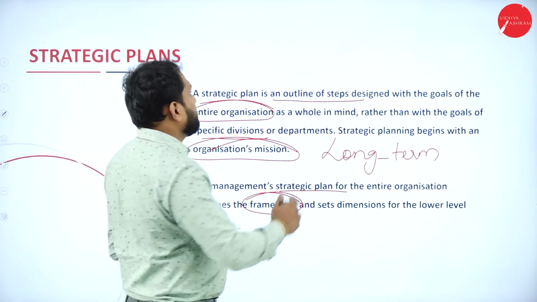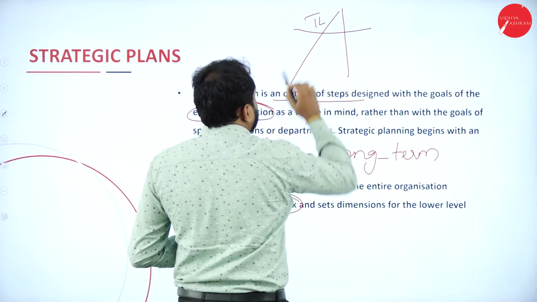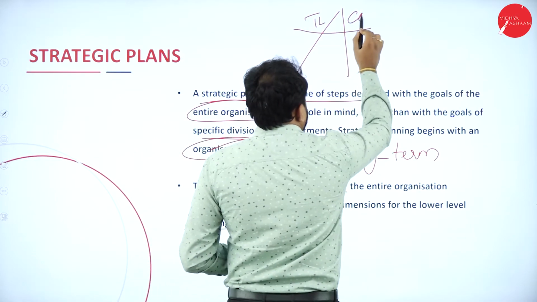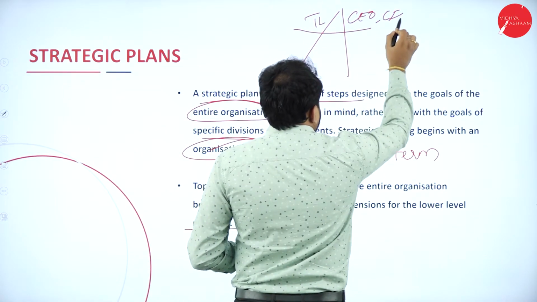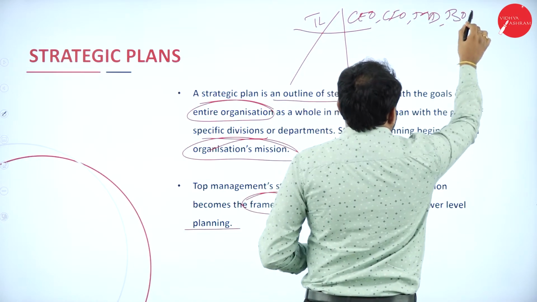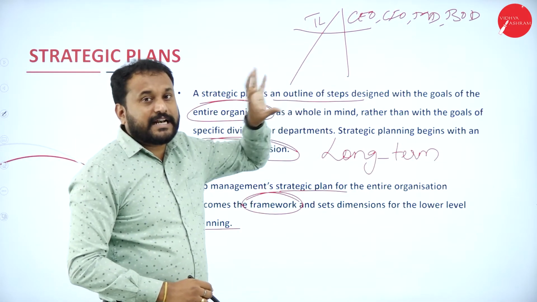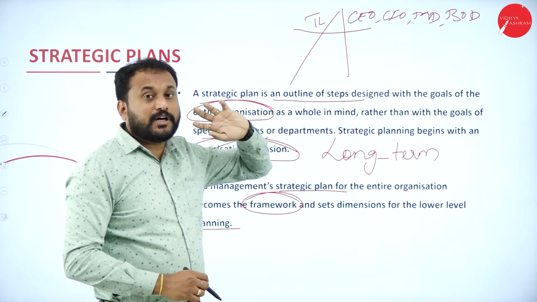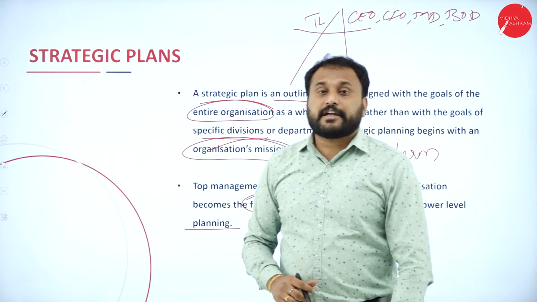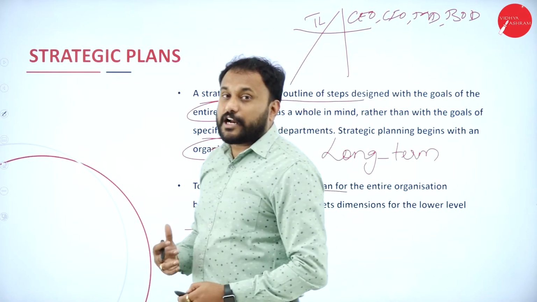So here, strategic plan happens where? Exactly, in the top level. Now in the top level, who are the people who are there? They are the CEO, CFO, and we have the MD, managing director, then the board of directors, and the other people. Now they are the ones who set the strategic plan. Strategic plan is for the long term, not for the short term. It will clearly define what roles and responsibilities the other people need to fulfill to achieve the organization's goal.